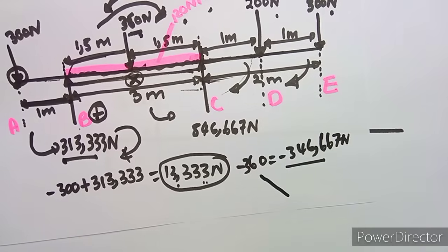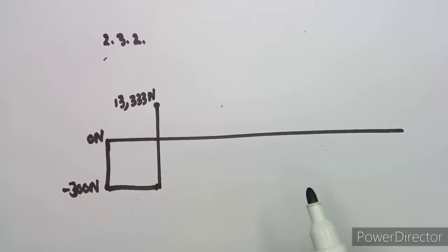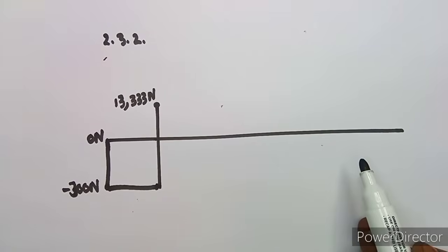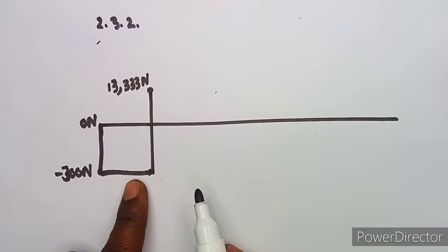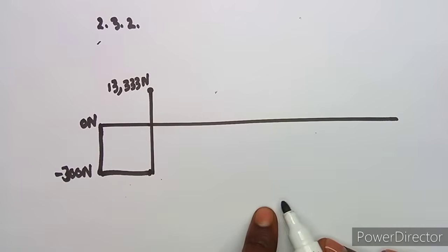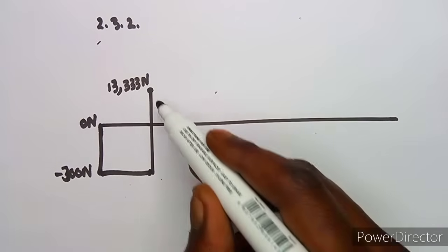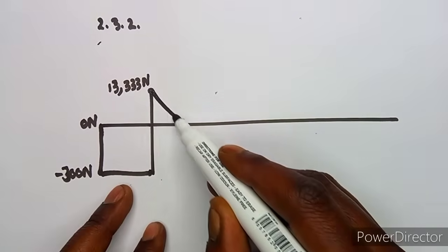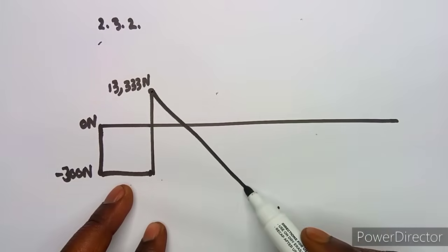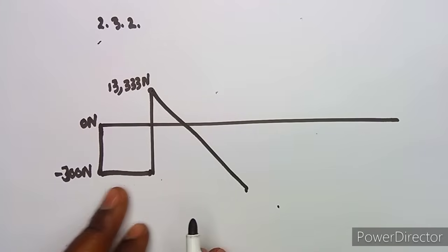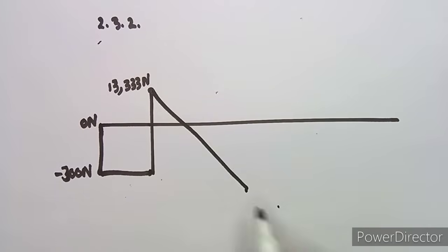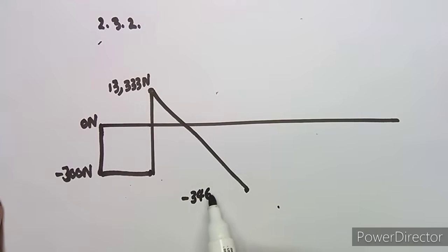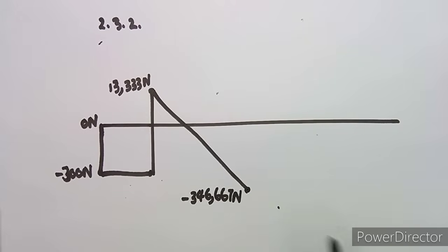And this is a distributed load. Remember, it's supposed to be slanting like that. So this one is going to minus 346, which is definitely under this value because this is minus 300. So let's assume maybe it's somewhere here. But you are supposed to use your ruler, guys. Let's maybe somewhere here because it's supposed to be below this line. At this point, this is where we have our minus 346,667 Newton. All right, that's our distributed load. We are now at C.